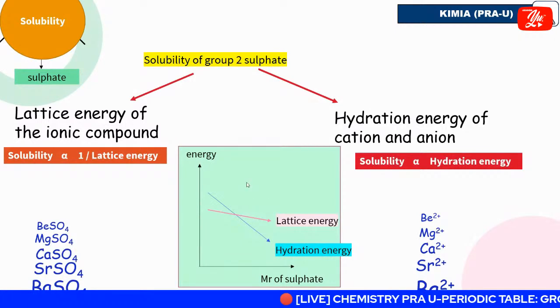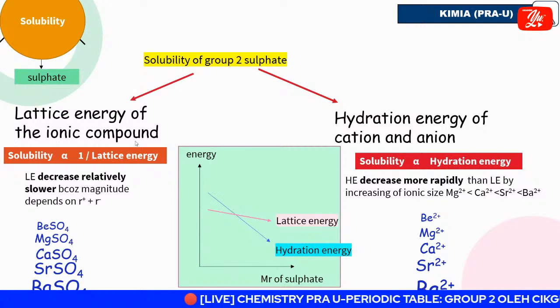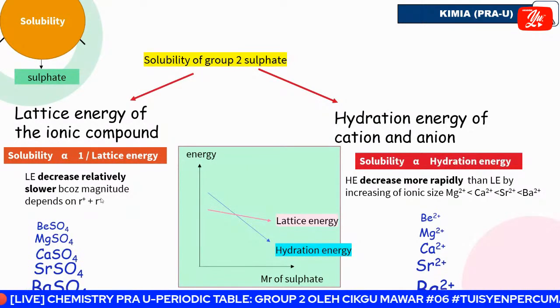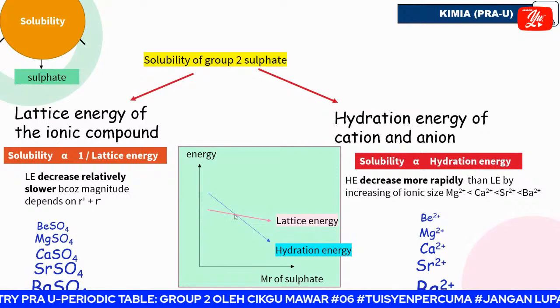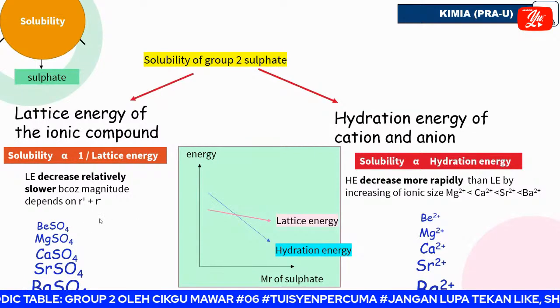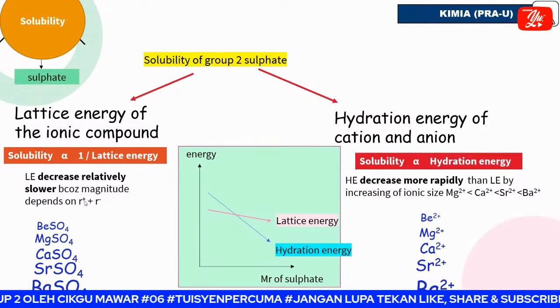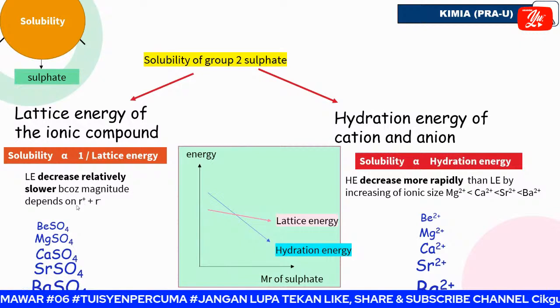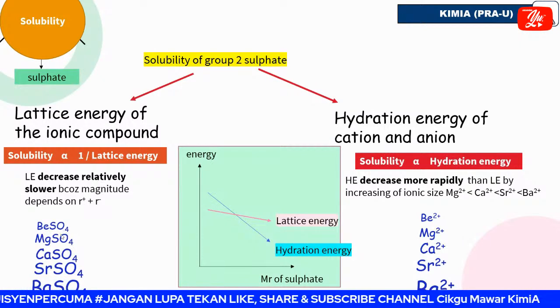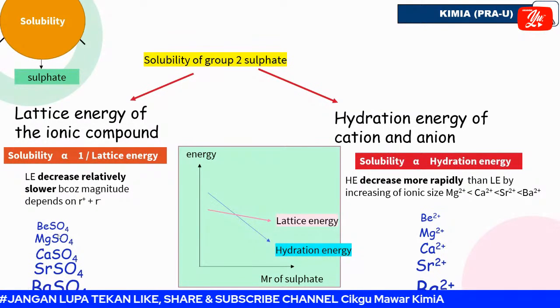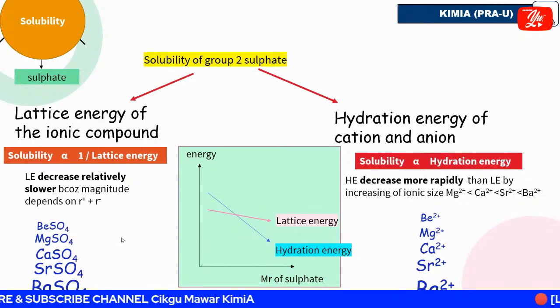But what can we say? Lattice energy is decreasing slower, because the magnitude only depends on the ionic size. The ionic size of beryllium plus the sulfate ion. You have to add both, because lattice energy talks about the compound, so you add both ionic sizes.